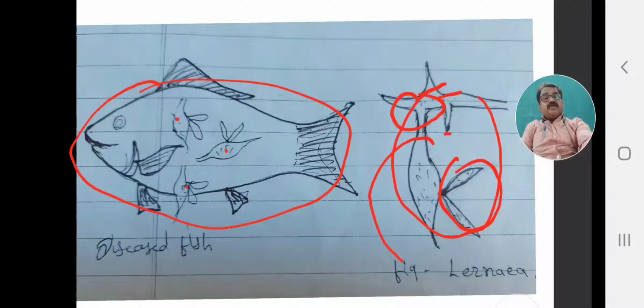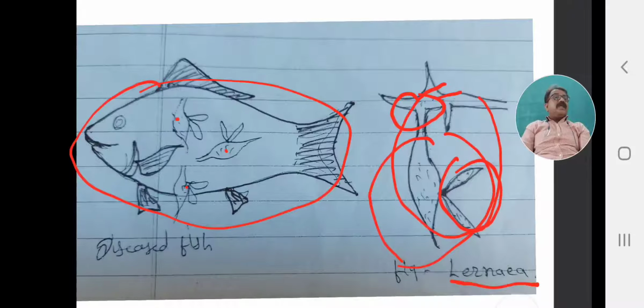When we see this hanging, tuft-like structure on the outer side of the skin outside the fish body, then we can recognize that the fish has become infected by a crustacean parasite. That crustacean pathogen is Lernaeasis. It may be Lernaea elegans, Lernaea polymorpha, or another Lernaea species.